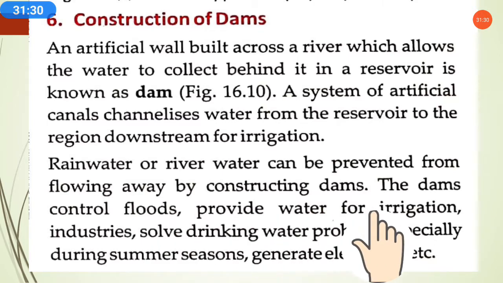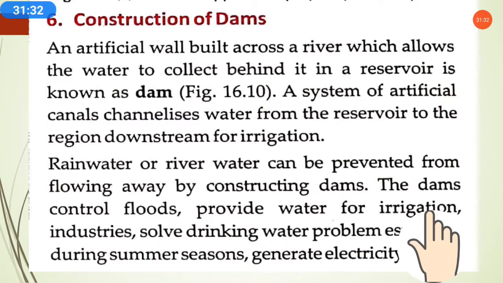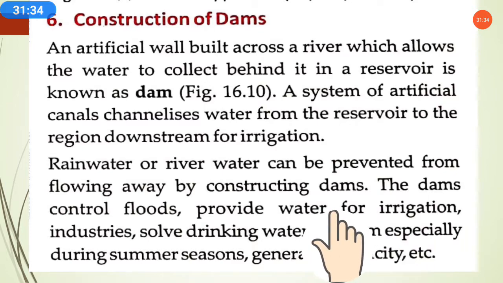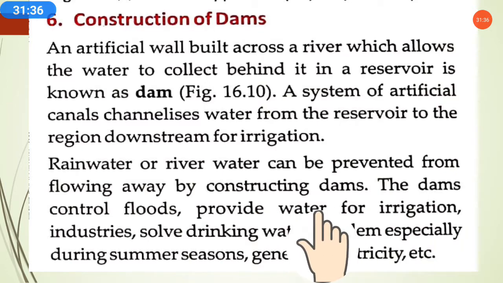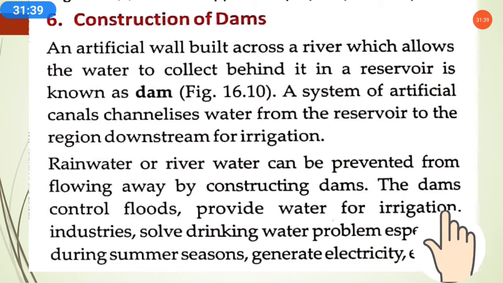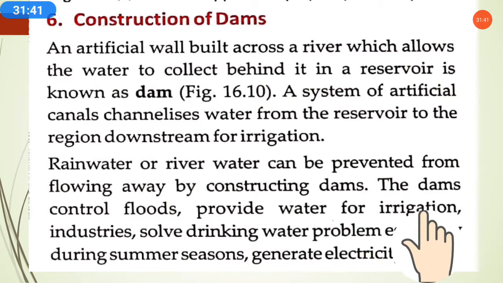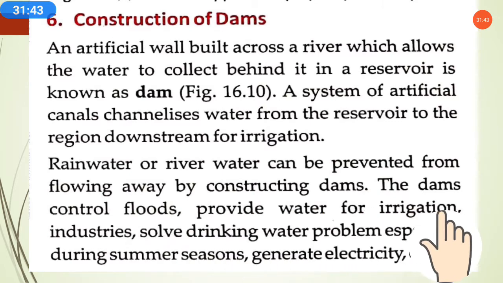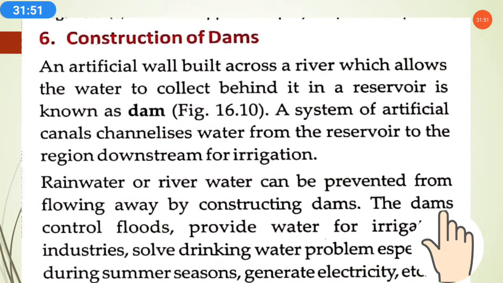Dams also solve the drinking water problem, which means through the dam we can also take water. If water collects in this area, we can take this water for drinking. It can solve the drinking water problem, especially during the summer season. And dam water helps to generate electricity also. So these are the advantages of the construction of dams.